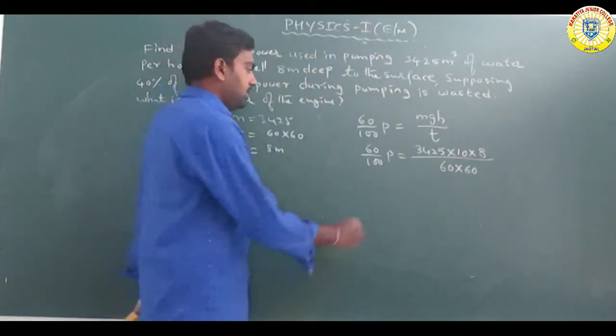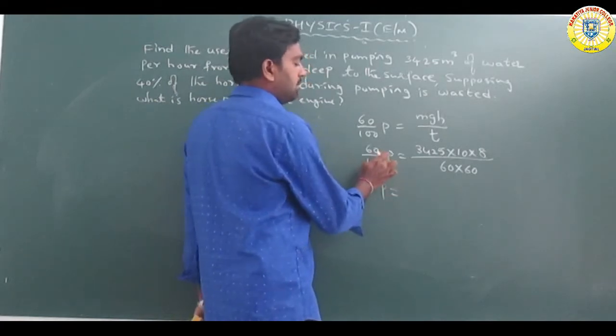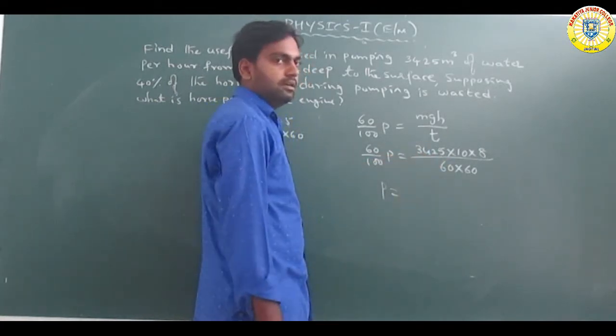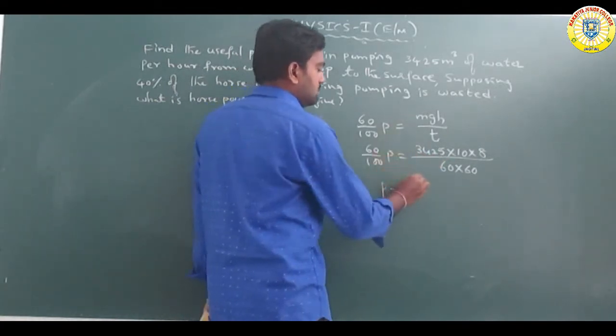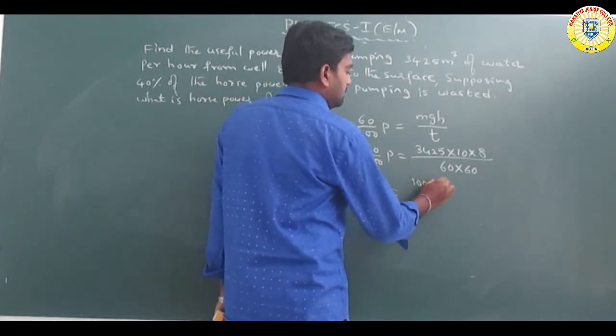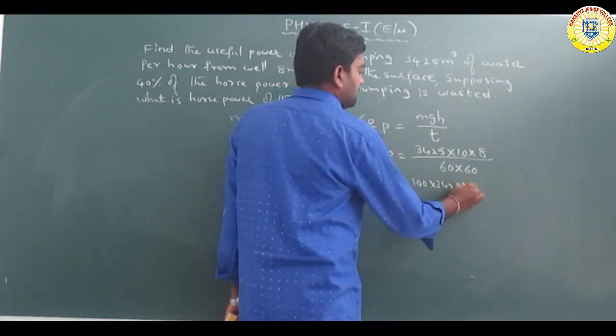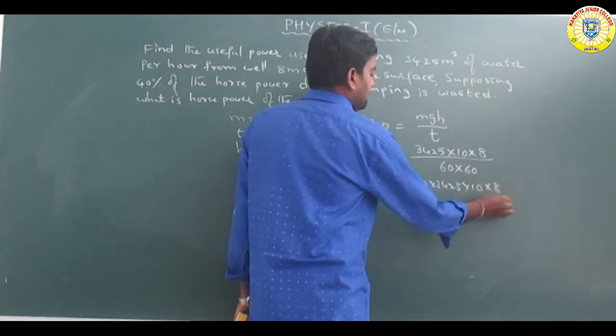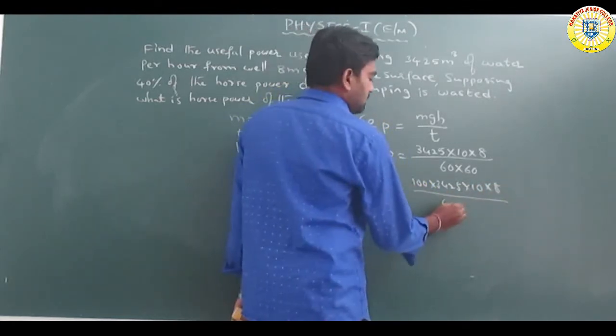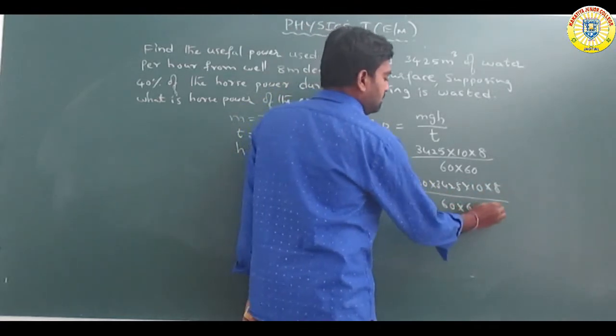So power P is equal to, here multiplication going to division, 100 by 60: 100 into 3425 into 10 into 8 by 60 into 60 into 60.